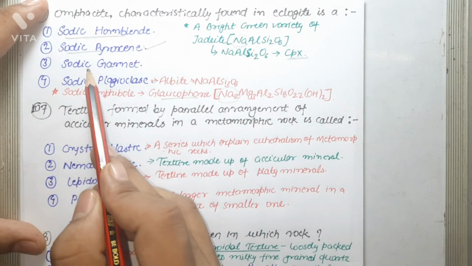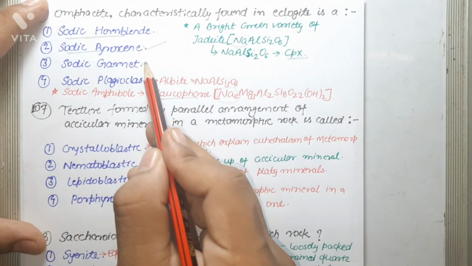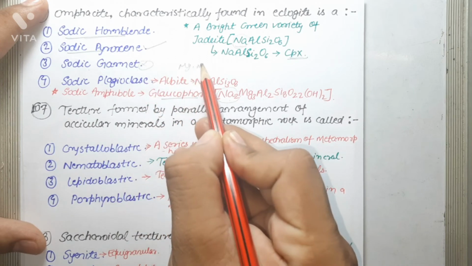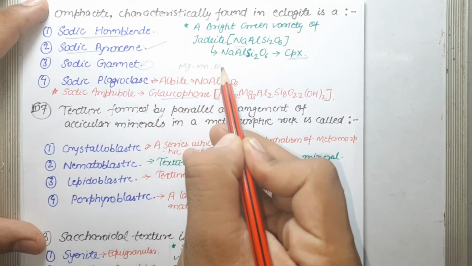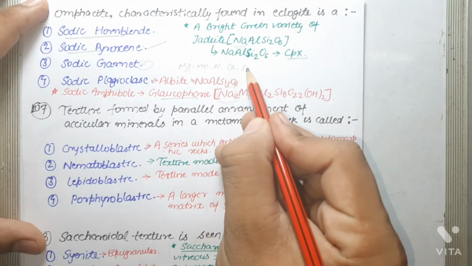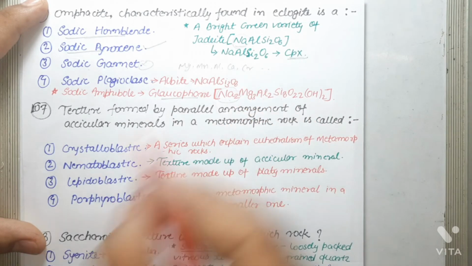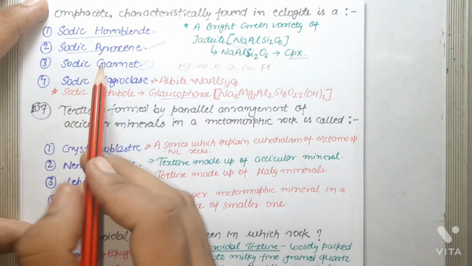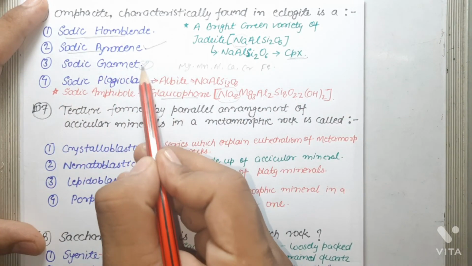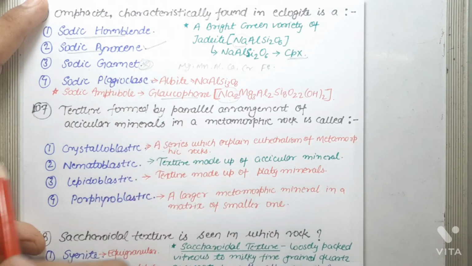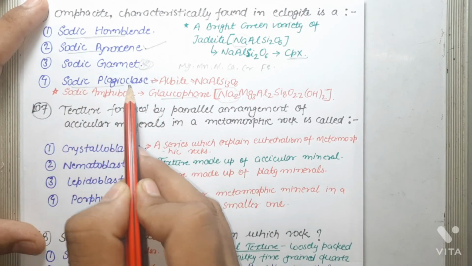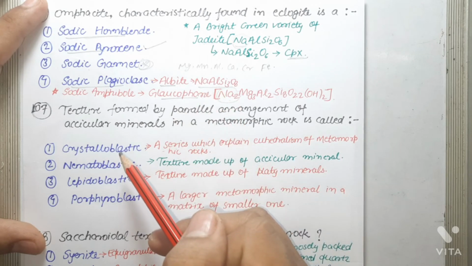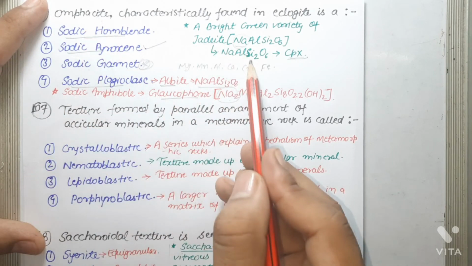Sodic garnet, there is nothing like sodic garnet because garnet is mostly composed of magnesium, manganese, aluminum, calcium, chromium and iron. If you know anything related to this, please comment down below. Sodic plagioclase is albite, whose composition is NaAlSi3O8. So as far as this question is concerned, omphacite is a sodic pyroxene.